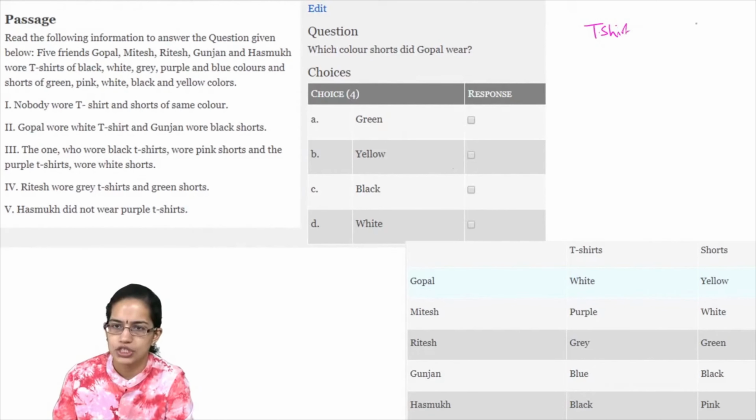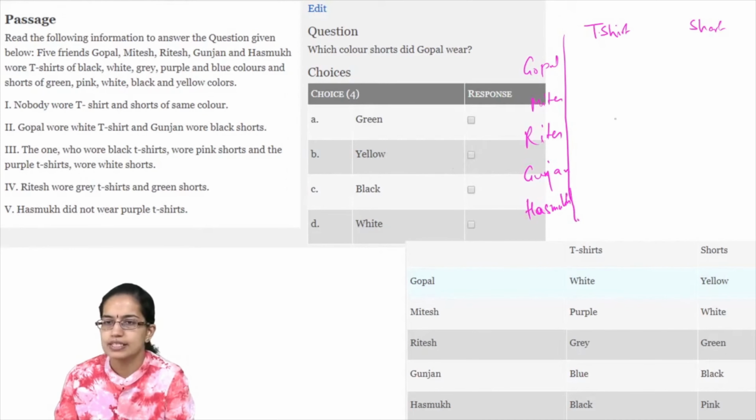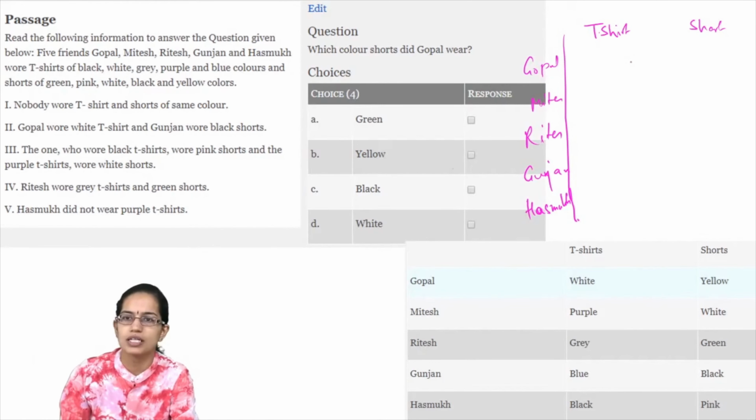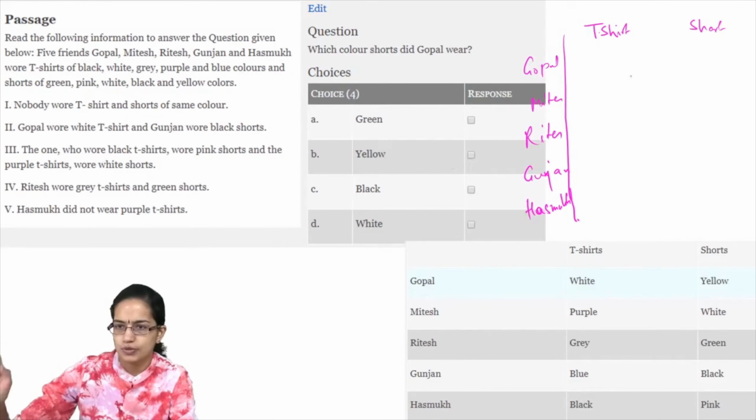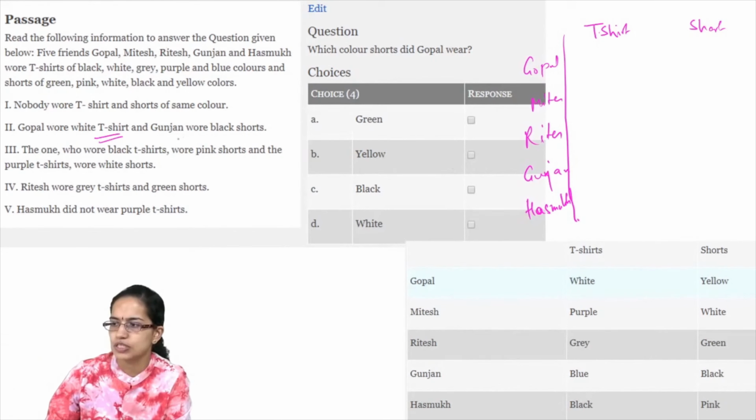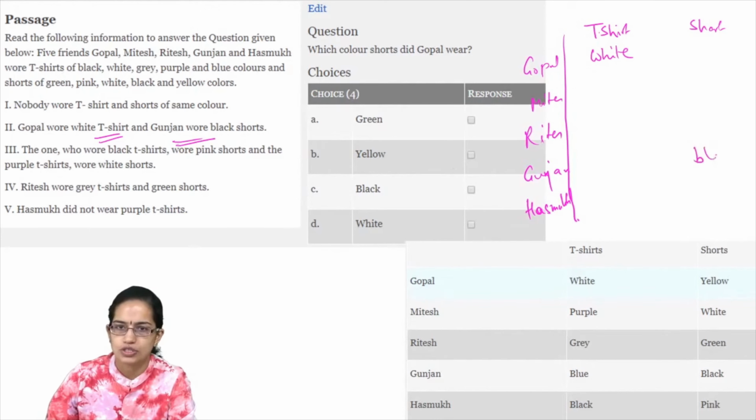So let's say you have t-shirt, you have shorts. You have 5 students which are Gopal, Mitesh, Ritesh, Gunjan and Hasmukh. Let's mark each of those in order to simplify. It says that the child who is wearing the same color t-shirt would not have the same color shorts. But I ignore that sentence for the first round. I take the sentences which are very obvious. So Gopal wearing white shirt and Gunjan wearing black shorts. Then Ritesh wore grey shirt and green shorts. So again that is given.